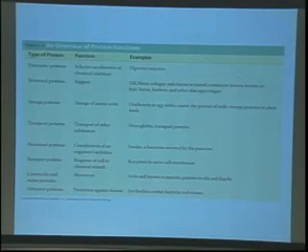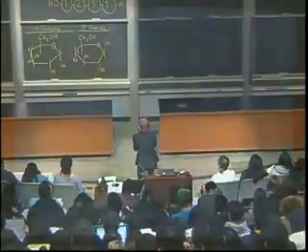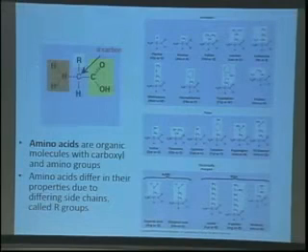So as you can imagine, with that kind of incredible variety of function, there's been a huge effort over the past several decades, and probably even before that, to understand what proteins are, what they are made of, what they look like, and how they work, right? And so let's just talk a little bit about the chemistry of proteins. So this is a diagram of a, what is that? Amino acid, thank you. Yes, it's an amino acid.